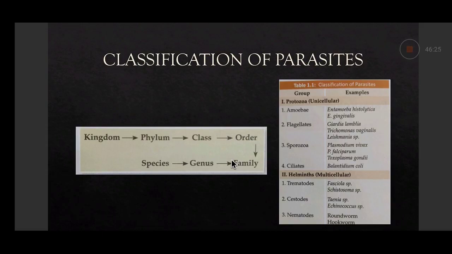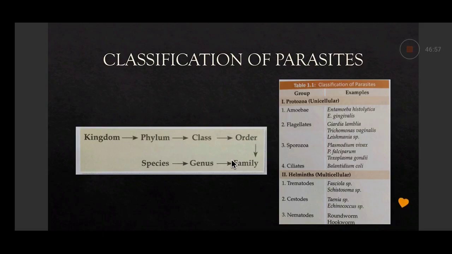Protozoa are eukaryotic and unicellular, and they belong to kingdom Protista. Helminths are multicellular eukaryotes, and they belong to Animalia. Protozoology and helminthology are two branches of parasitology which deal with the study of protozoa and helminths respectively.